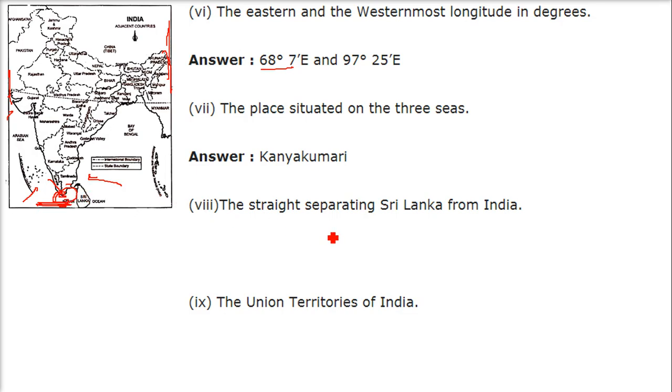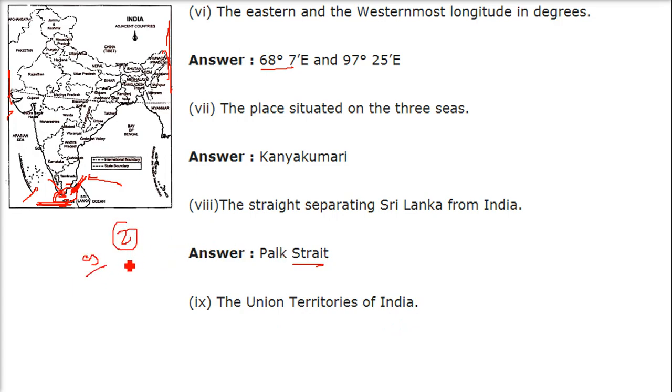So this is Kanyakumari. The strait separating Sri Lanka from India is called the Palk Strait, or Gulf of Mannar.